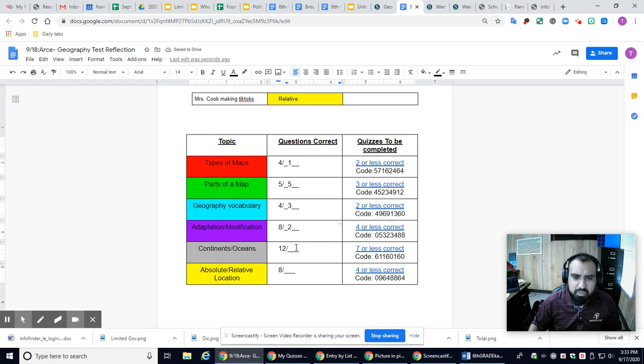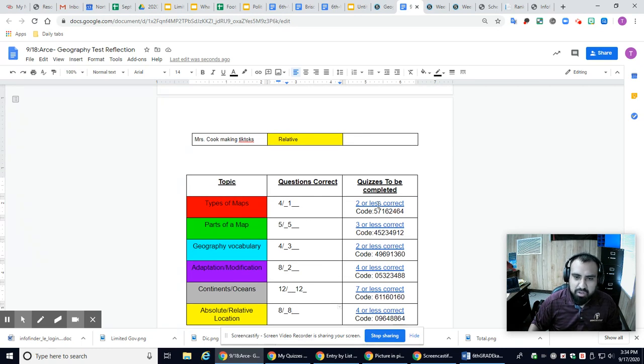So once you go through and fill in what you got, you're going to look to the right and see, okay, what do I need to do to learn this again, and you're going to be completing those assignments. So the ones that I would have to do if this was my score would be types of maps, and I would also have to complete adaptation modification. To do so, you're going to click on the hyperlink right here.